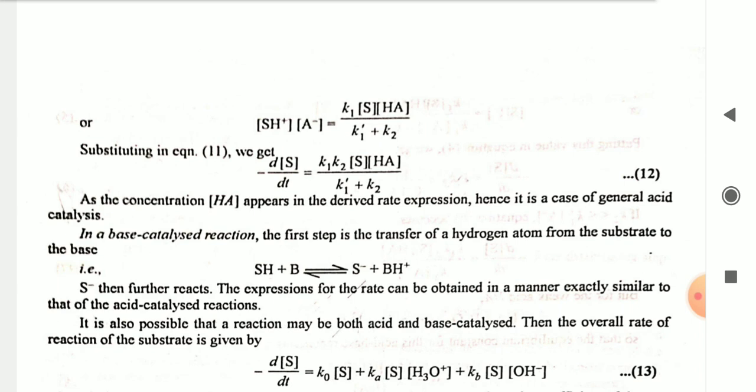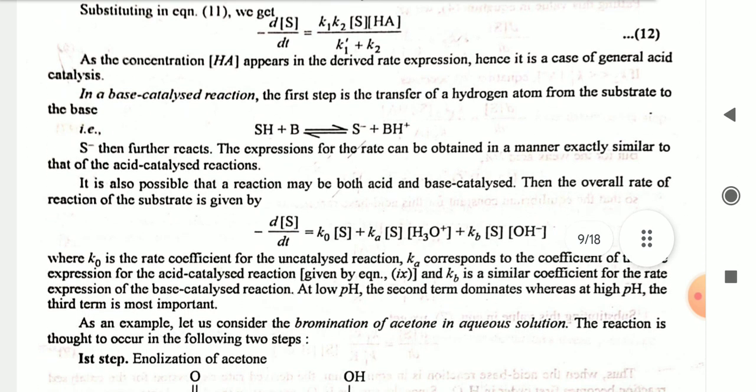It is also possible that a reaction may be both acid and base catalyzed, and then the overall reaction rate of the substrate is given by minus ds by dt is equal to K naught S plus Ka S H3O positive plus Kb S OH negative.